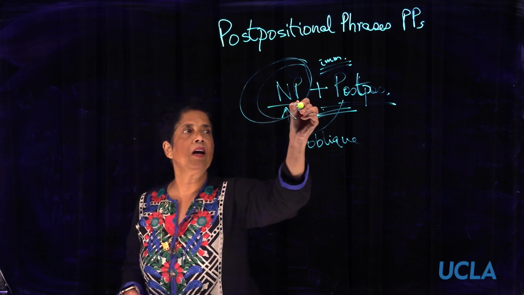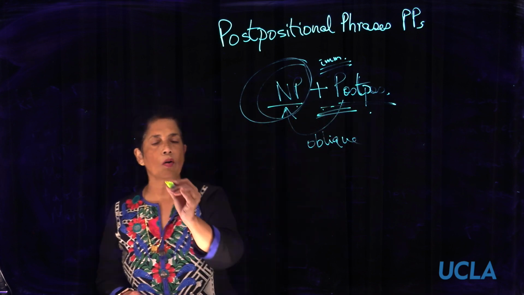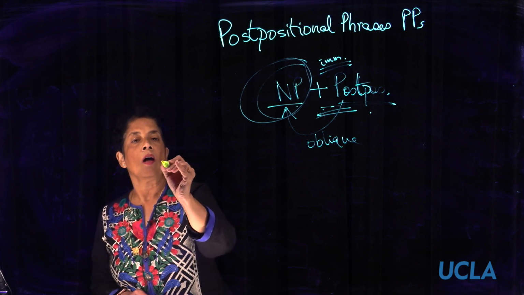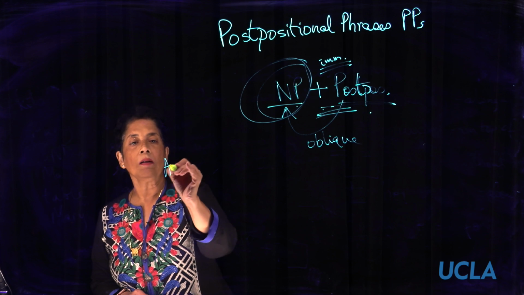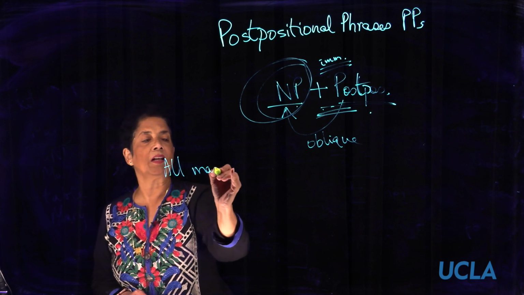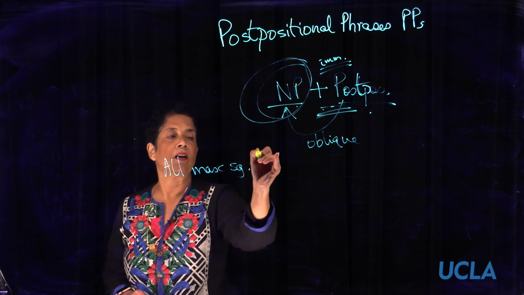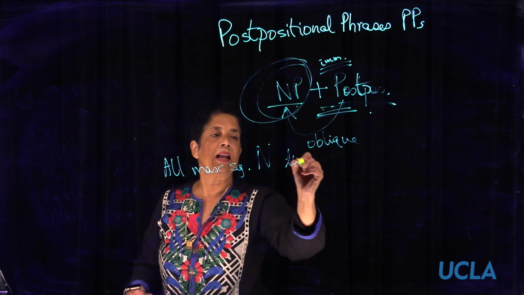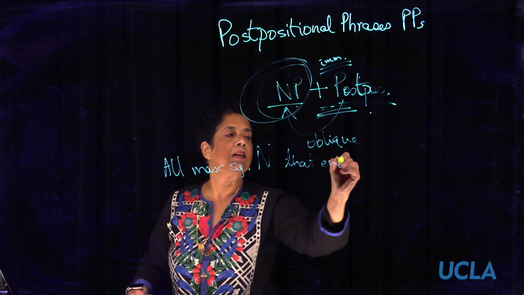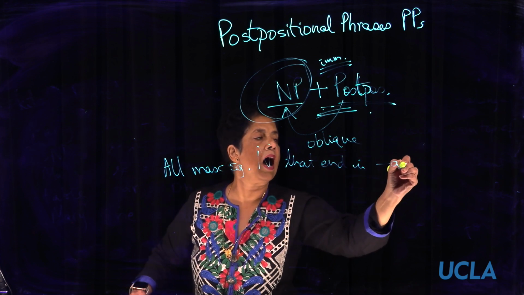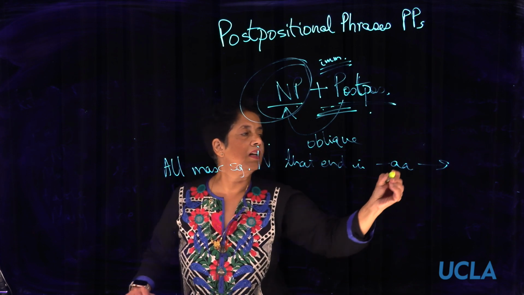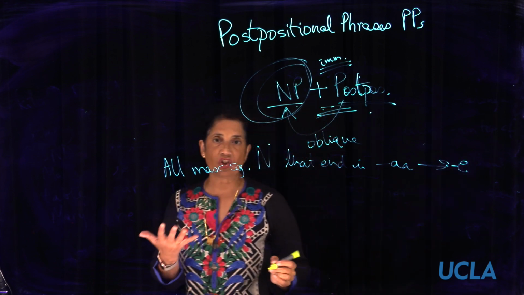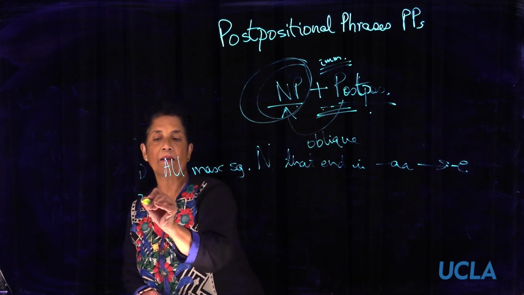So whenever a noun phrase is immediately followed by any postposition, all masculine singular nouns that end in aa will change to e. Aa will change to e.